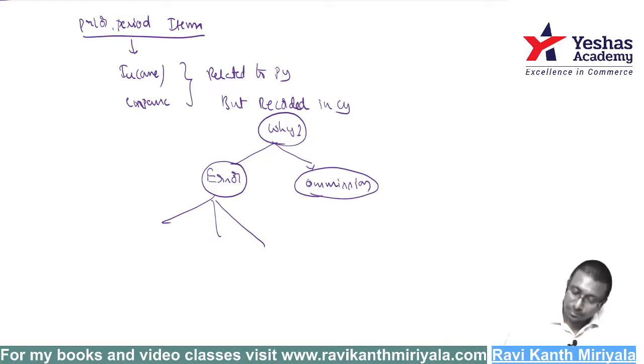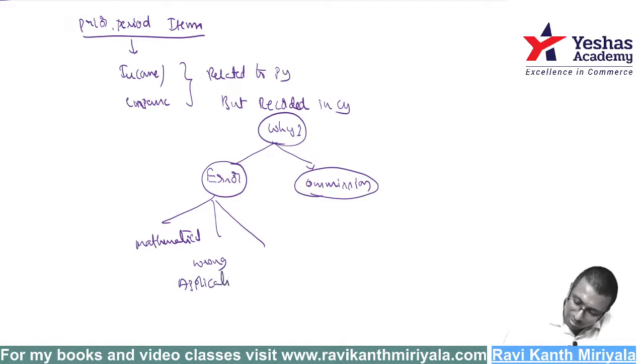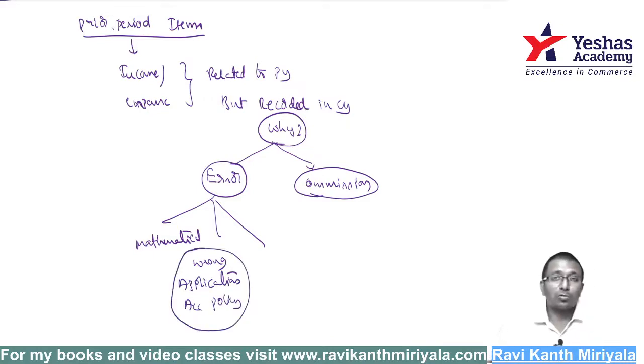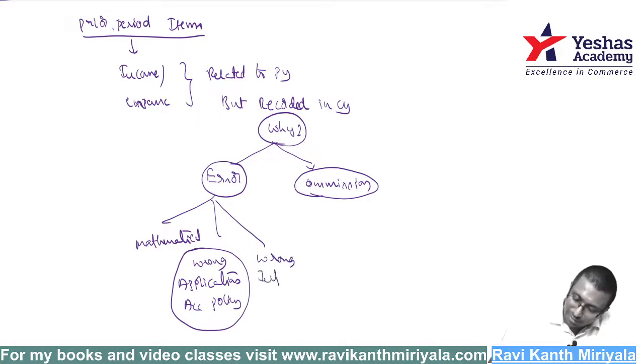Error means it can be a mathematical error, some calculation mistake that has happened, or wrong application of policy, not accounting standard, accounting policy. They told very clearly in the accounting policies you should follow the WDV method. My accountant followed the SLM method. Why like that? Easy, sir. That is an error only. Whatever we said, that only should be followed. In the notes on accounts you said something, but you are following something else. Then next, wrong interpretation of facts.